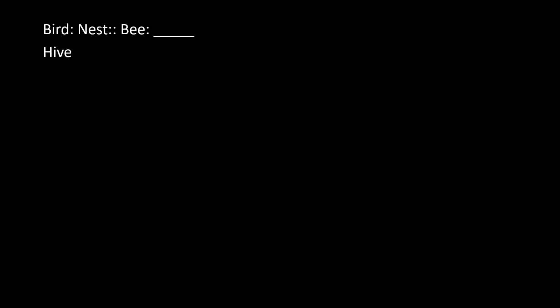Bird is to nest, then bee is to dash. That is, nest is where a bird lives. So we have to write where bee lives. Bee lives in a hive. This is the home of bee.